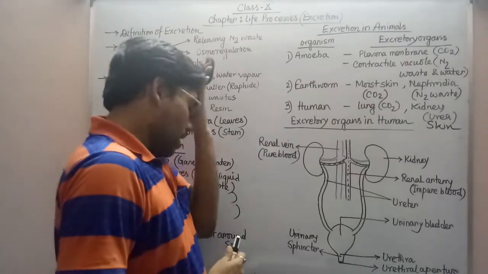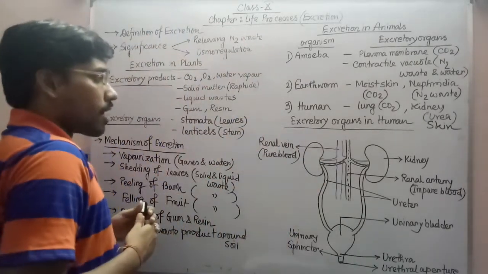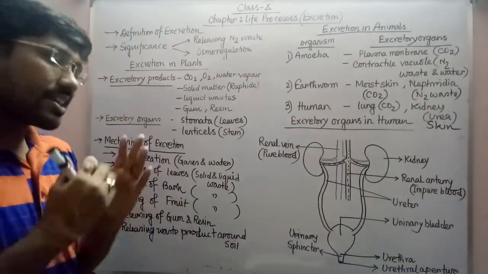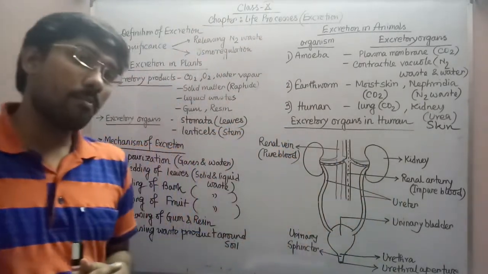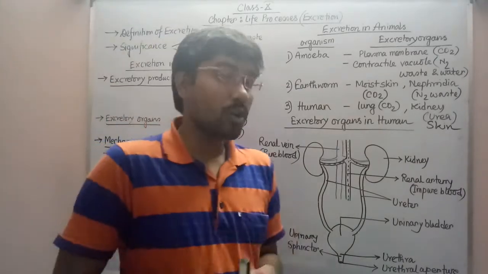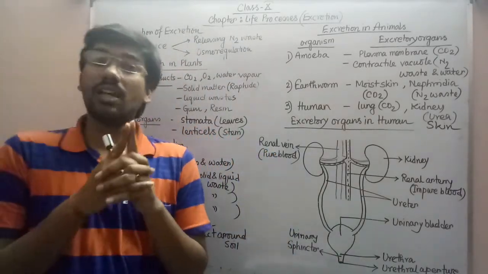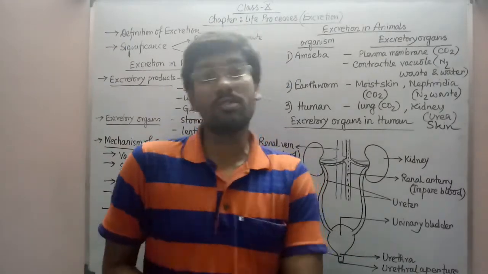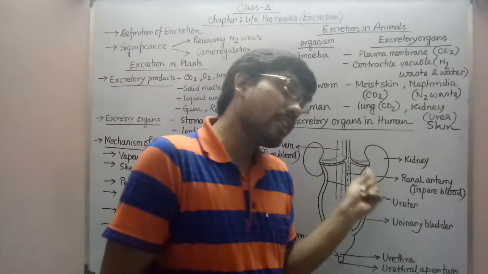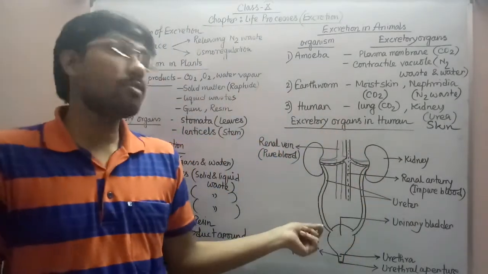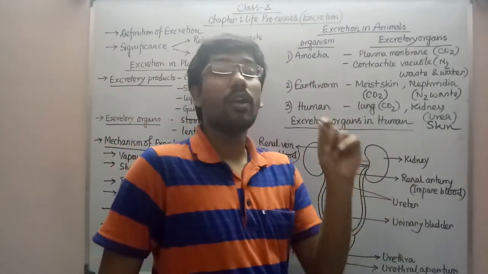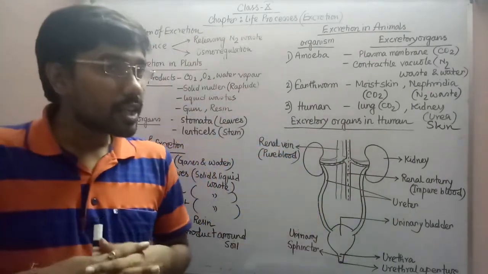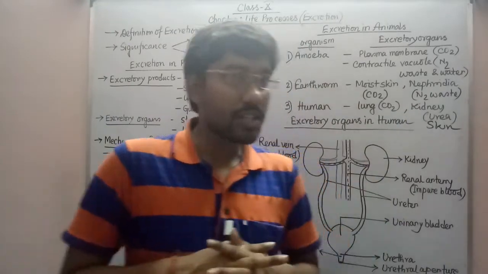Now the point is, always keep it in your mind, the renal artery is entering the kidney. Why? Because the renal artery is always containing oxygenated blood, but the most important thing is that this artery is also carrying impure blood, because various nitrogenous wastes from each and every body organ or cell have joined into the renal artery. It has all mixed and come to the renal artery. The renal artery is carrying oxygenated blood, but it is the most impure one. So obviously impure blood is entering the kidney, and within the kidney the purification is happening.